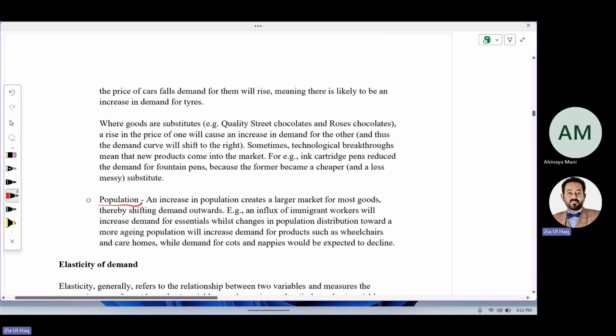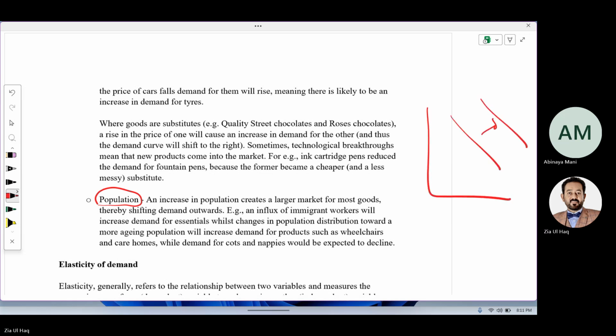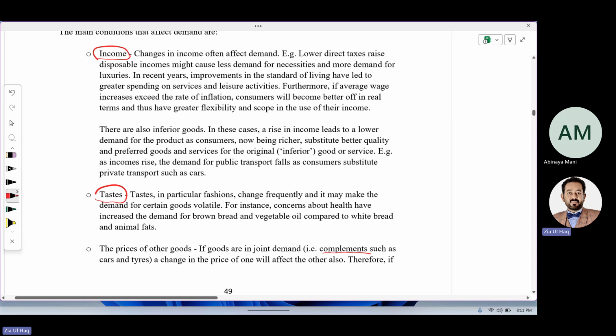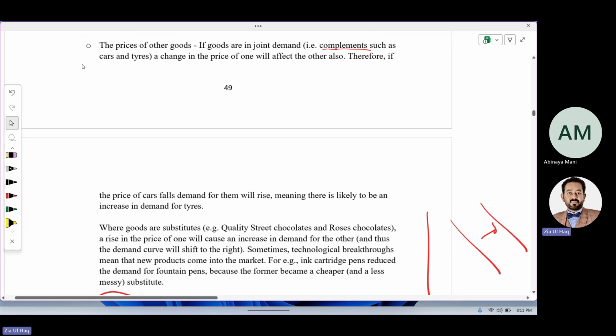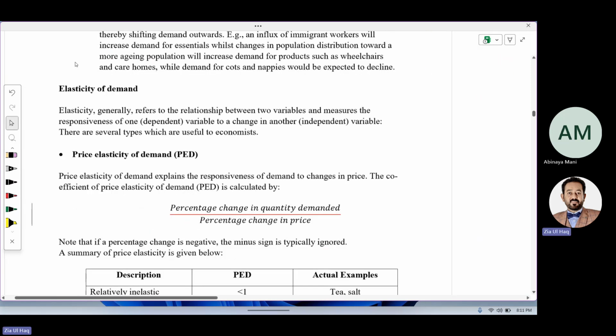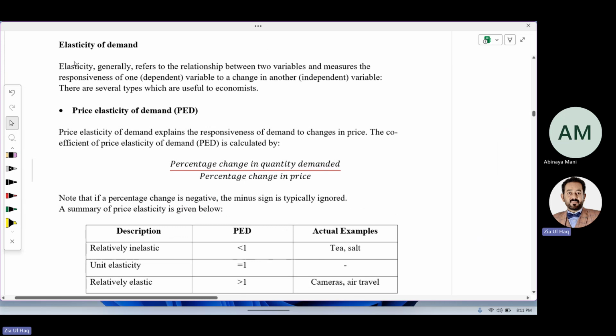Or the population has increased. Demand will increase due to this. If population decreases, but there are rare chances, demand will be reduced. So what are the factors other than price that cause an increase or decrease in demand? Consumer income, taste, price of other goods like complementary goods, or population. Now we are moving towards another topic called elasticity of demand.